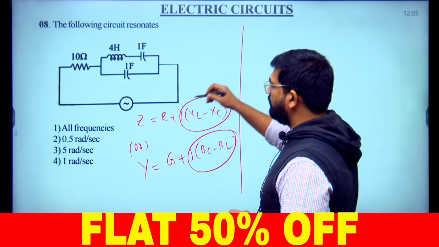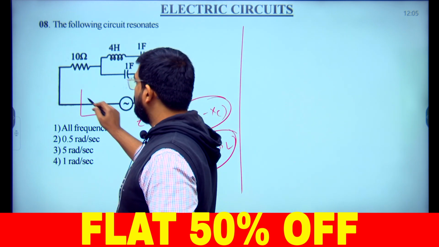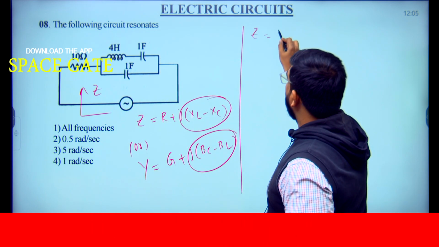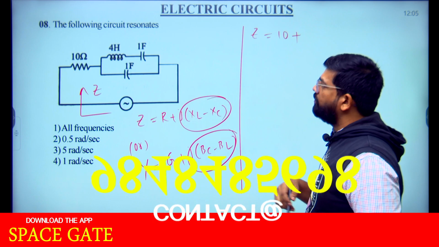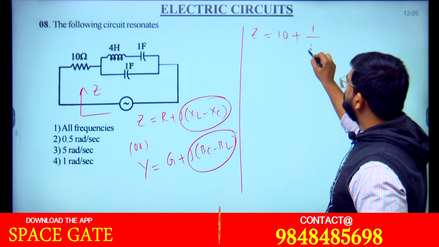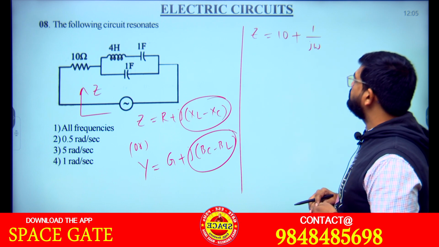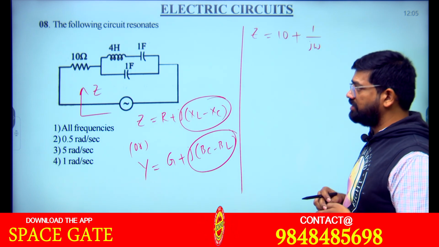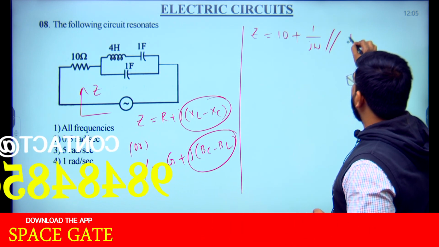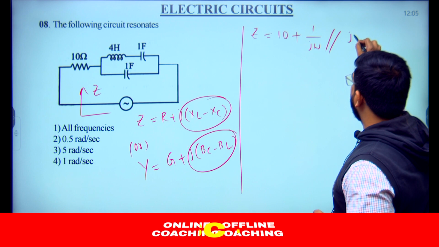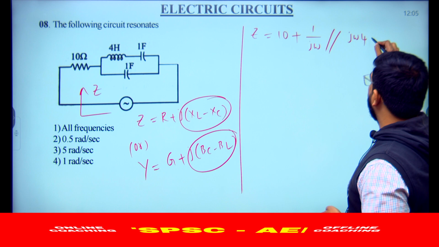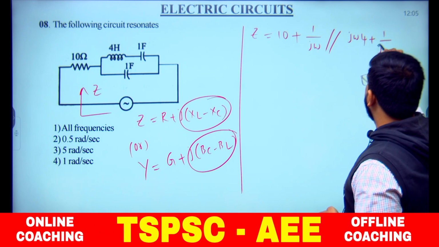Suppose I write the impedance for this connection: 10 is in series with the parallel combination of the capacitance, 1 by J omega C, where C is 1, which is in parallel with J omega L, which is in series with 1 by J omega C.